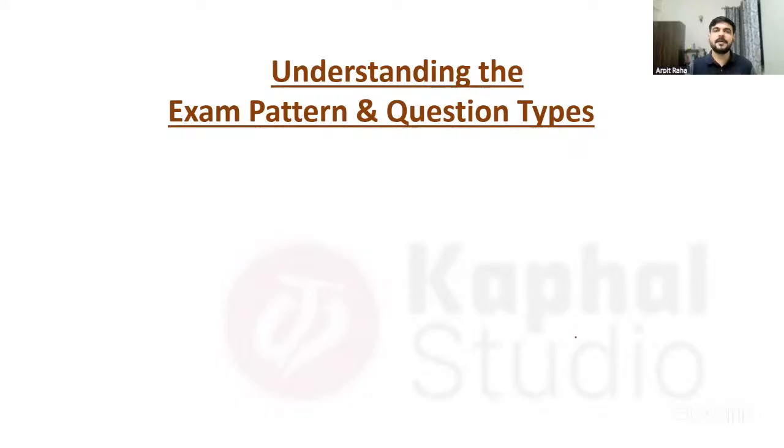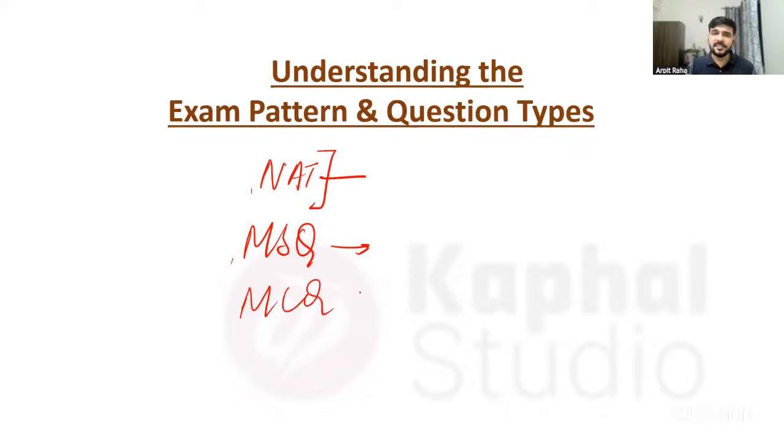Now you should, for example, know that in the exam there are sections like NAT. In this, numerical type of questions are there. Then there is a section of MSQ where more than one answer is also possible. Then there is also a section of MCQ. So this is the basic understanding which I hope everybody knows, but this is how you should be taking it. Then you should know in the NAT what kind of questions they ask, which we will also discuss today,